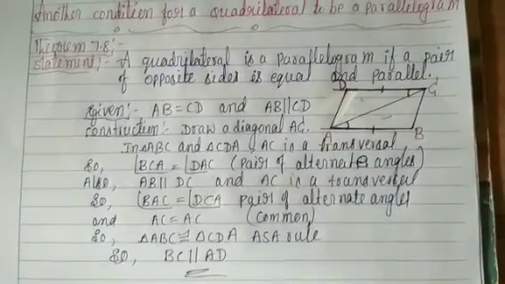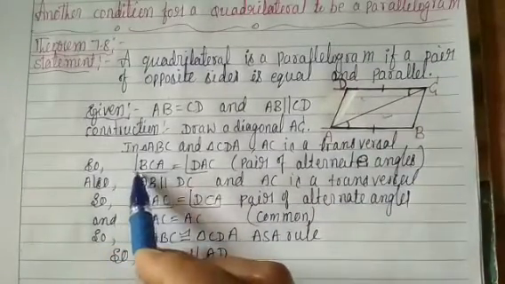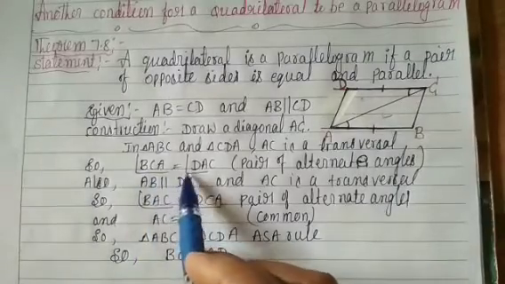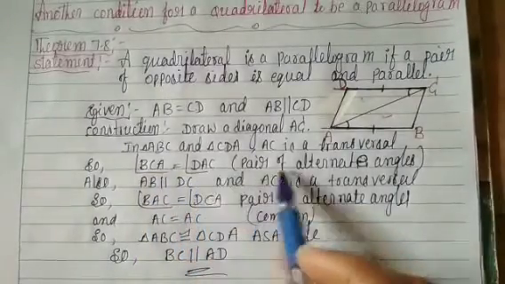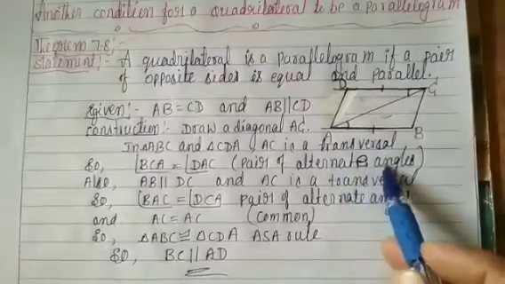So angle BCA is equal to angle DAC, a pair of alternate angles.